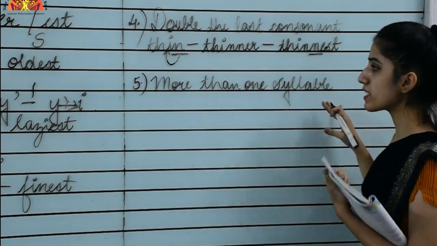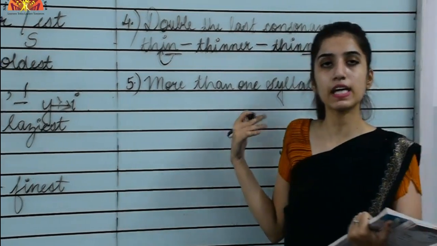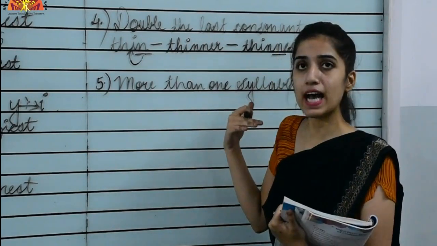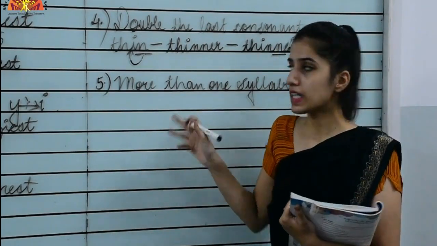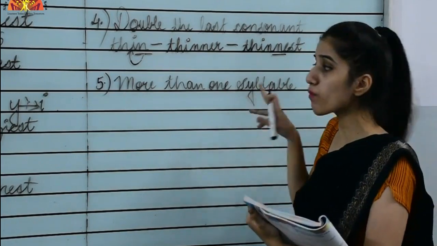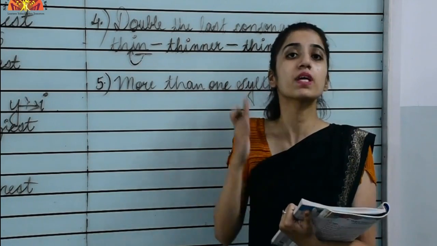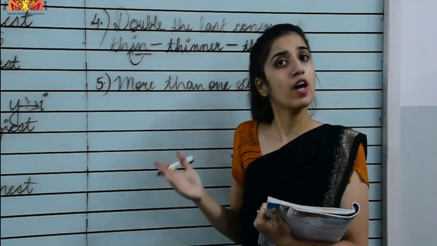Okay, to identify this, you have to see how many vowels there are in that word. If it has more than one vowel, then it belongs to this category. What you have to do with this is add more and most to form the comparative and superlative degree.